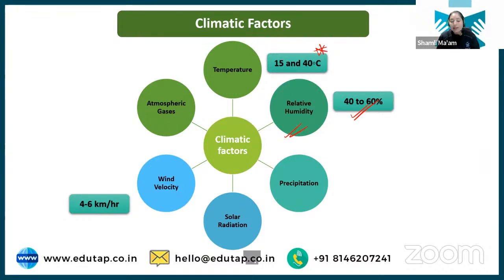Okay. If relative humidity is 100%, say, what will happen? There will be no evaporation. If there will be no evaporation, there will be no loss of water from the plant. And see, plants also transpire, plants also lose water to maintain their environment, right? That is why we feel cool under any tree, because the plant transpires at the daytime.